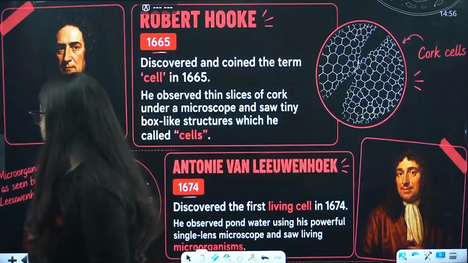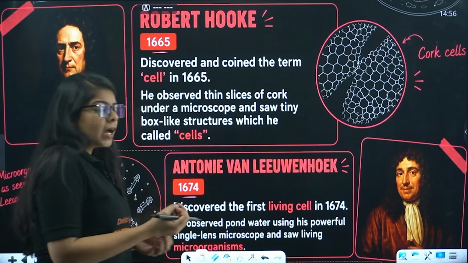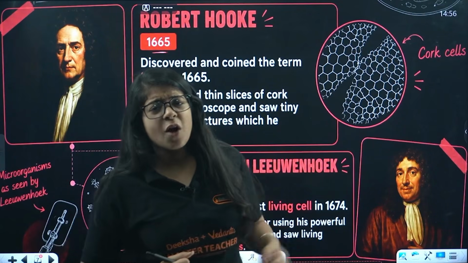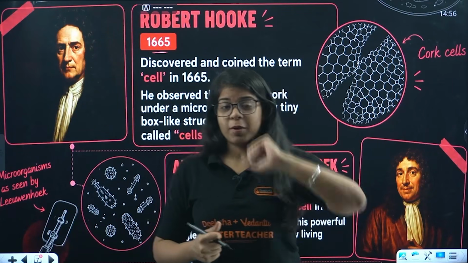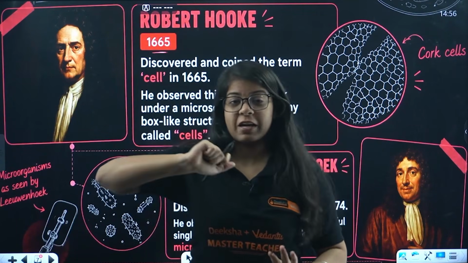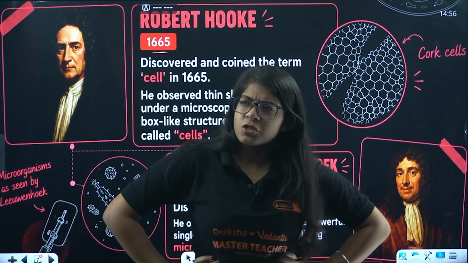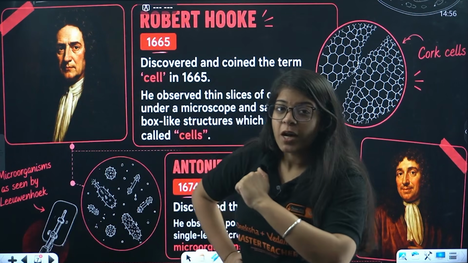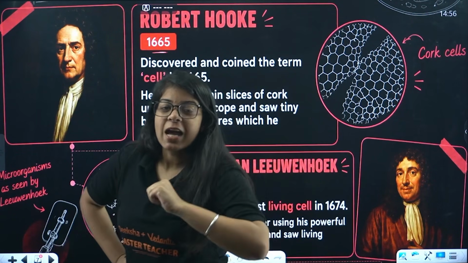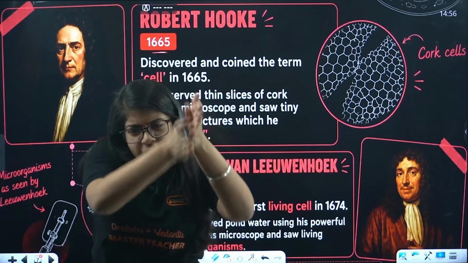Okay. Now moving on, let's understand a little history of where the term cell actually came from. So Robert Hooke in 1665 was once sitting and watching a tree, and he was like, what is this tree made up of? So he did what? He cut the bark of the tree, the upper sheet of the tree, right?